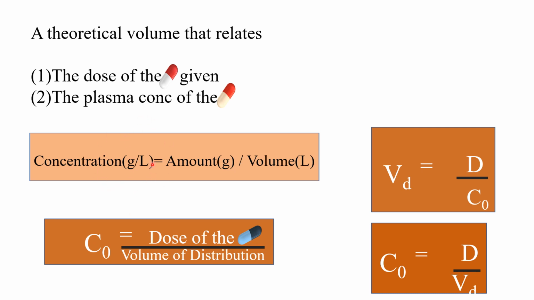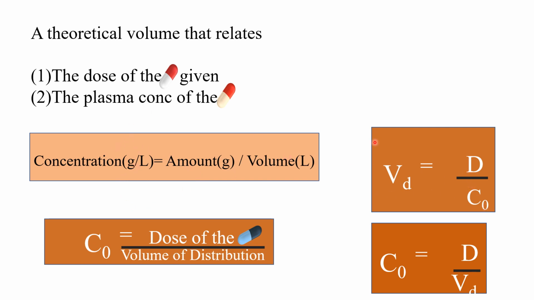As we discussed earlier, concentration is equal to amount by volume. Let's consider C naught as concentration, the amount is the dose of the drug, and the volume is the volume of distribution. If the volume of distribution is high, then the concentration in the plasma, where exactly? In the plasma, in the systemic circulation.